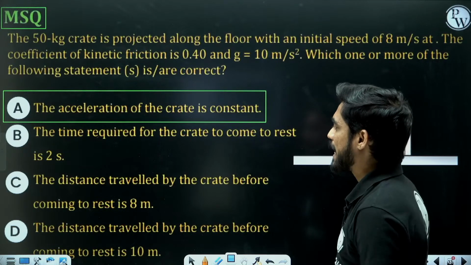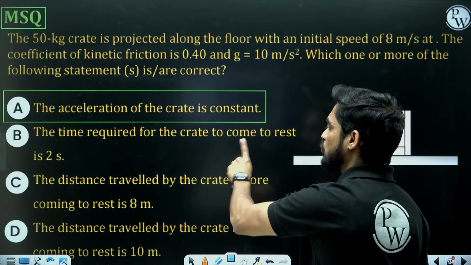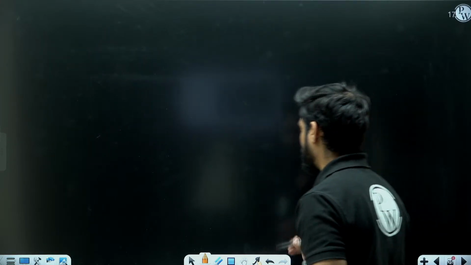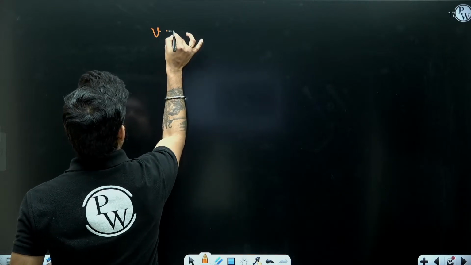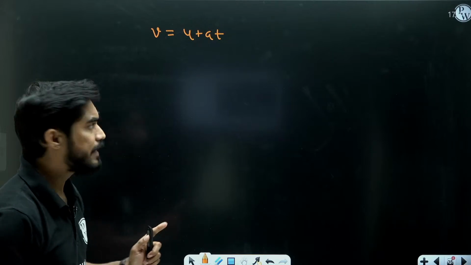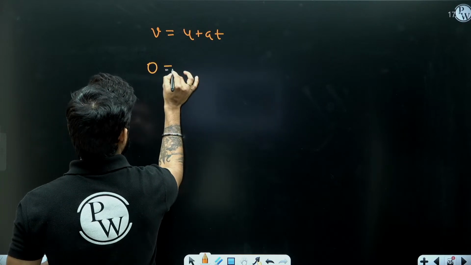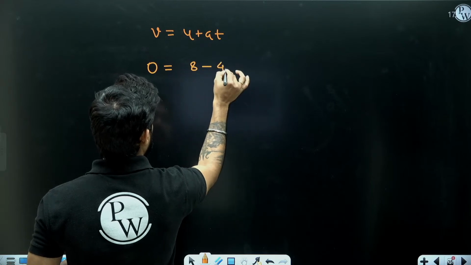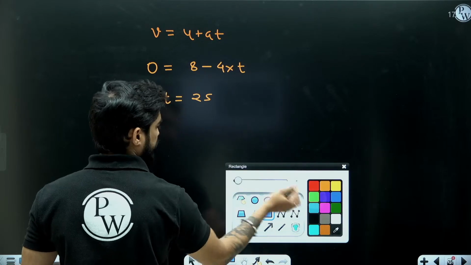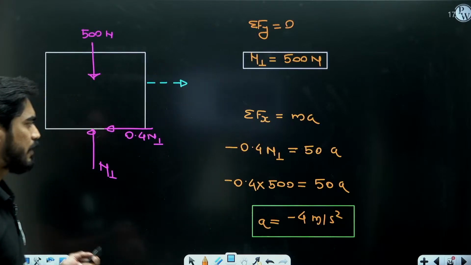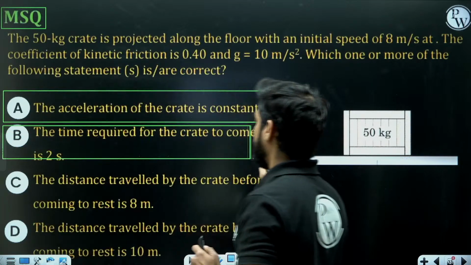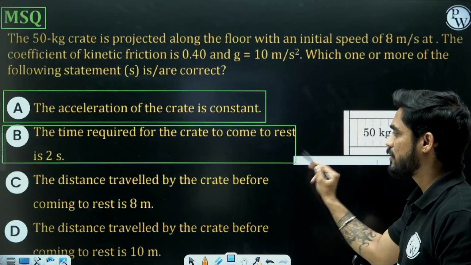Second statement: time required for the crate to come to rest is 2 seconds. As the acceleration of the crate is constant, I can apply the equation v equals u plus at. This is valid when acceleration is constant, right? So final velocity is 0, initial velocity is 8. So from here t is equal to 2 seconds. So the time to come to rest will be 2 seconds. So the second statement is also correct.